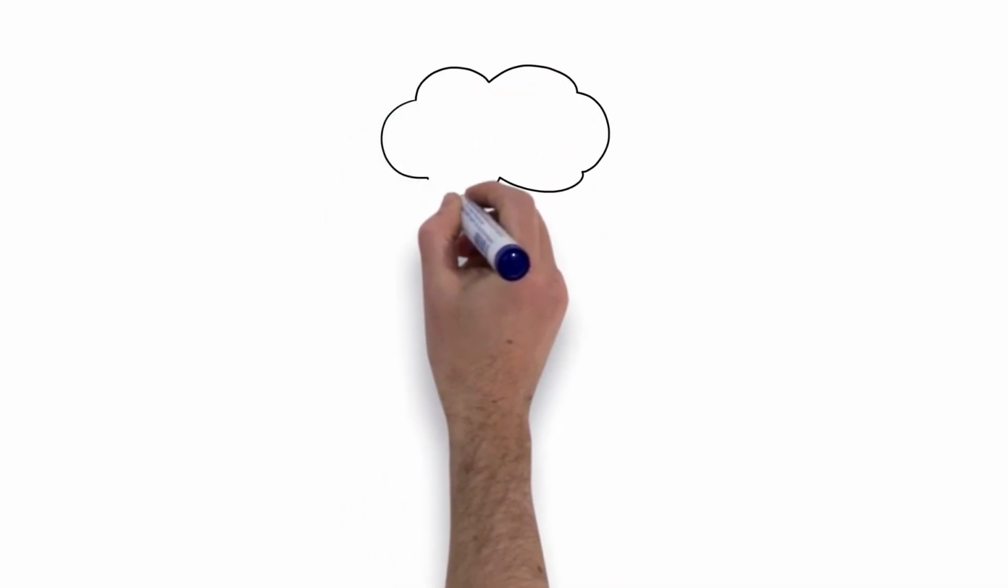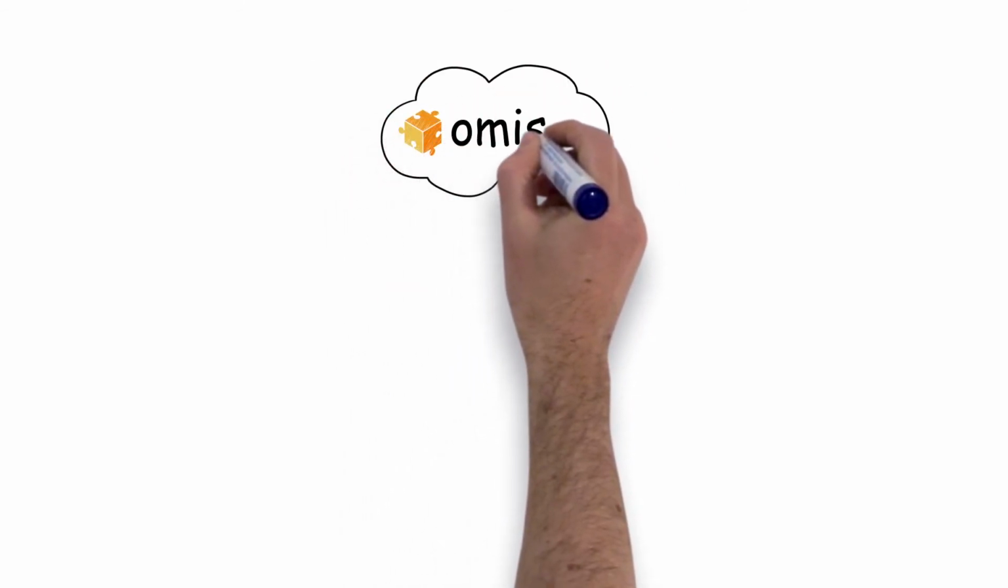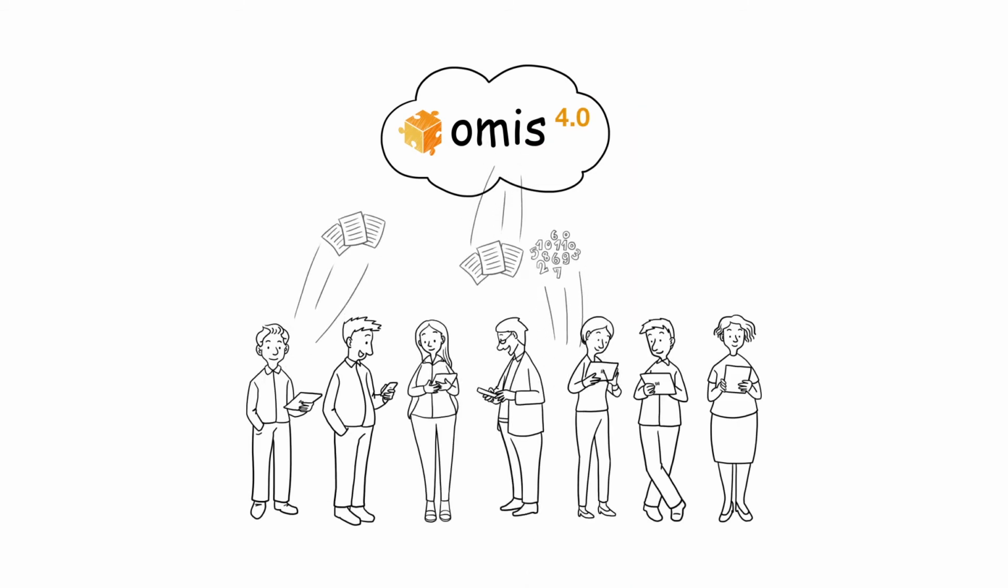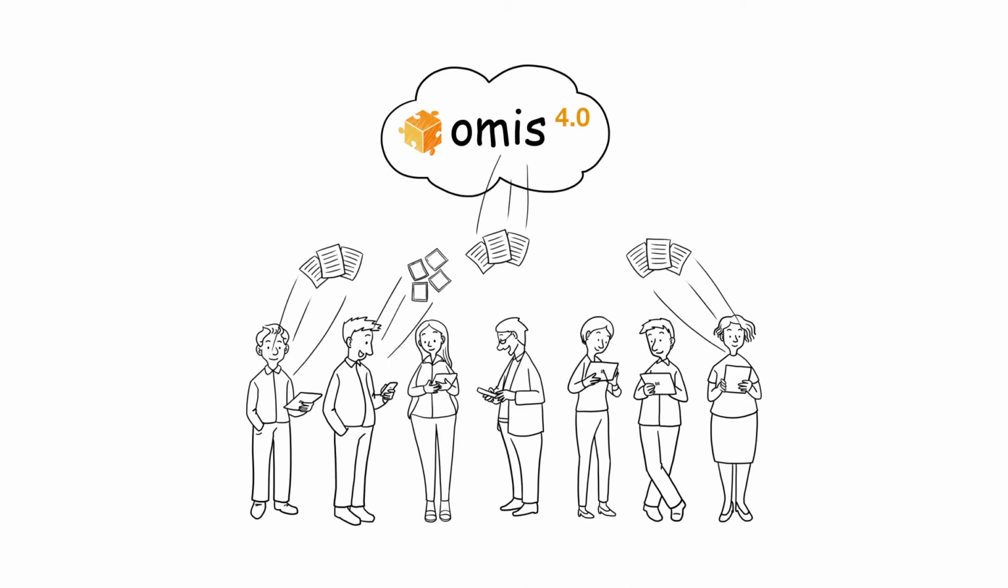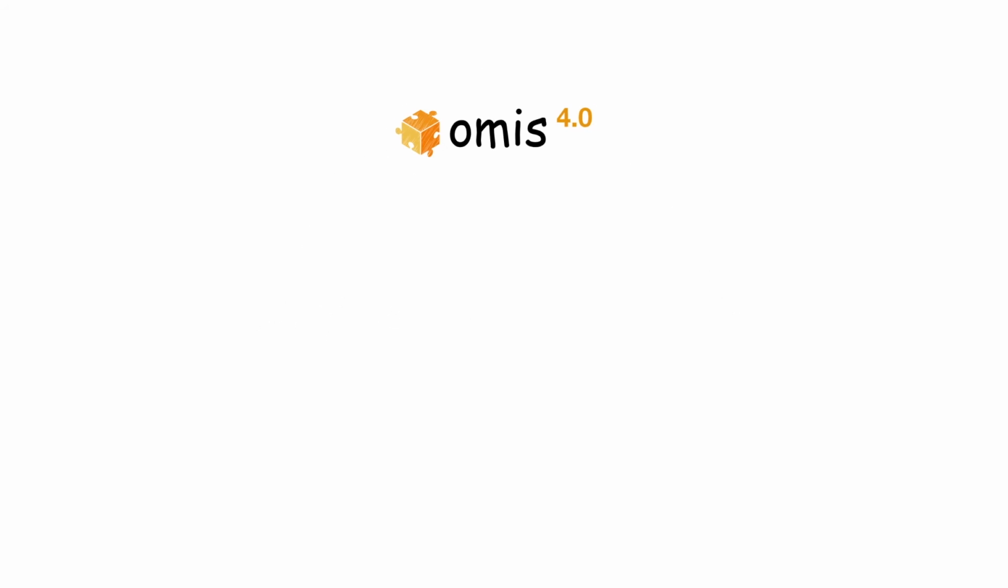Simple acquisition of tickets, intelligent distribution, fast solutions, since all relevant information is available to the right contact partners. That is Omis 4.0 by Fashang.